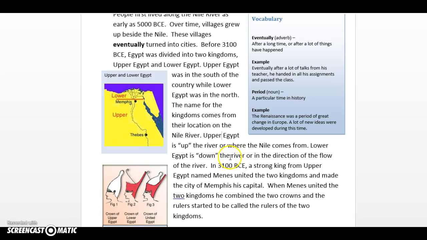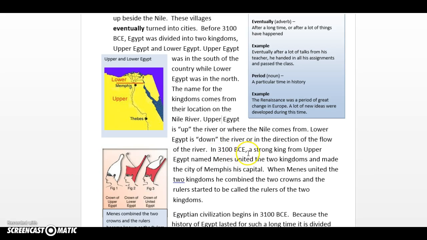Lower Egypt is down the river, or in the direction of the flow of the river. So here's Lower Egypt here, because the river is flowing this way, so down the river. Rivers always flow from the mountains into the ocean.